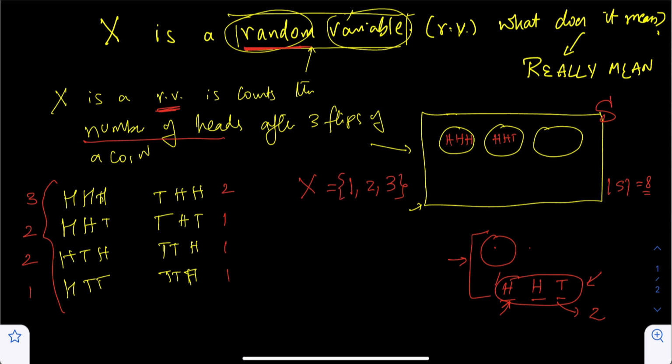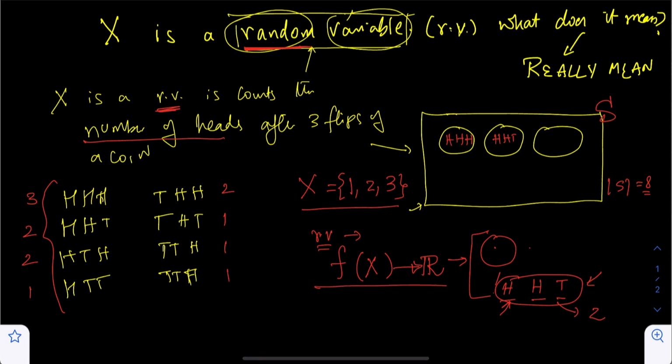In fact, now let's define what a random variable is. A random variable is a function that takes the outcome of an experiment, right? The outcome of an experiment, and then assigns a value in the real space. That's what a random variable is. So hopefully, once you understand this, many other aspects will become a lot clearer.